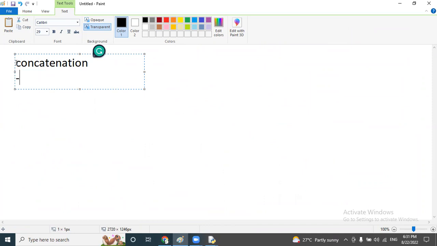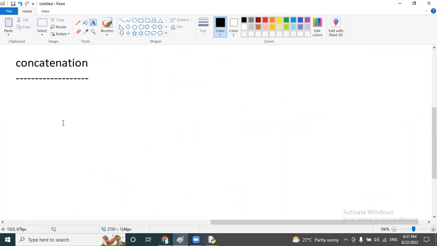So adding two integers is addition. So here I'm trying to add two strings only. And concatenation is possible if both data types are strings. In case both are integers, addition will be performed.